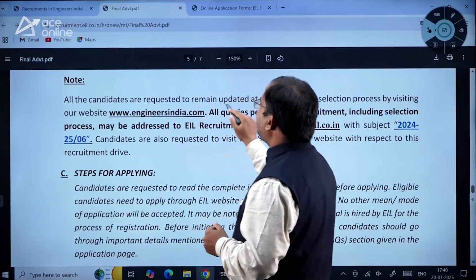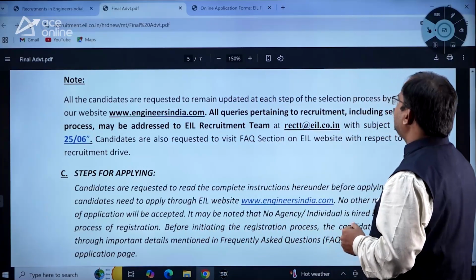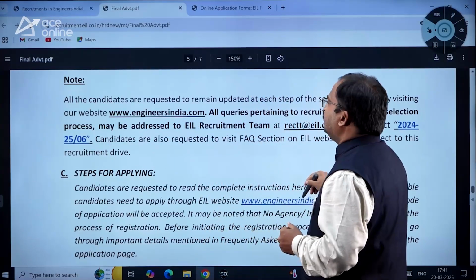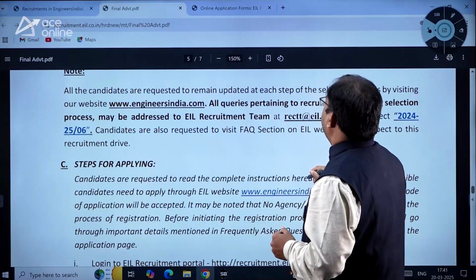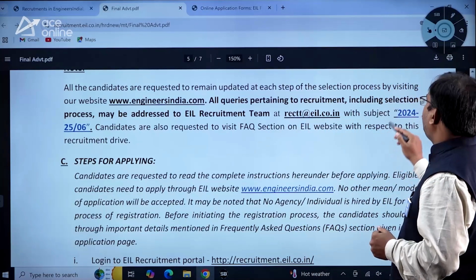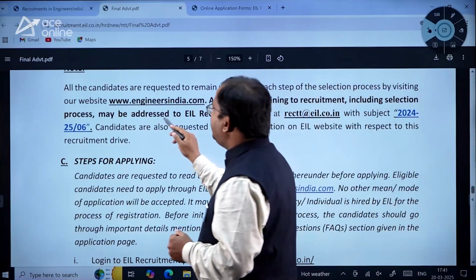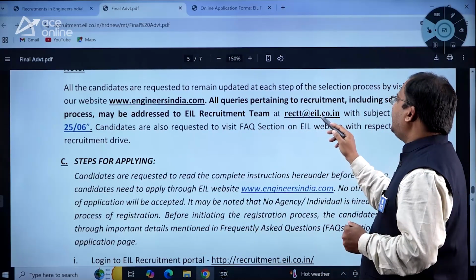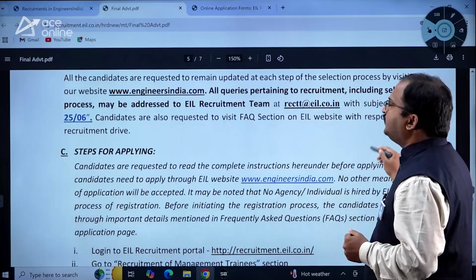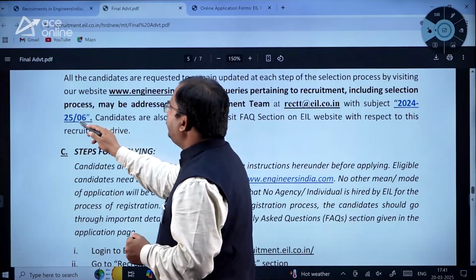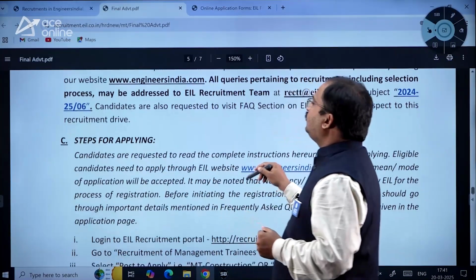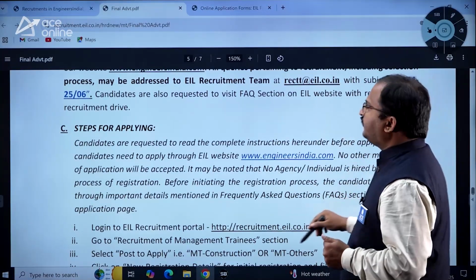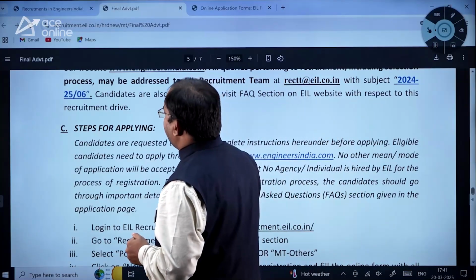Note, all the candidates are requested to remain updated at each step of the selection process by visiting our website. So kindly go through this website, and all queries pertaining to recruitment including selection process may be addressed to the EIL recruitment team at rectt@eil.co.in with subject 2024-2025/06. Candidates are also requested to visit the frequently asked questions section on the EIL website with respect to this recruitment drive.